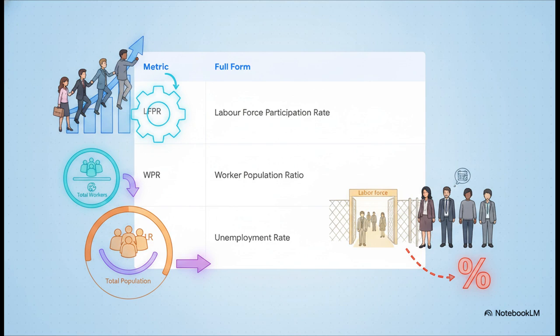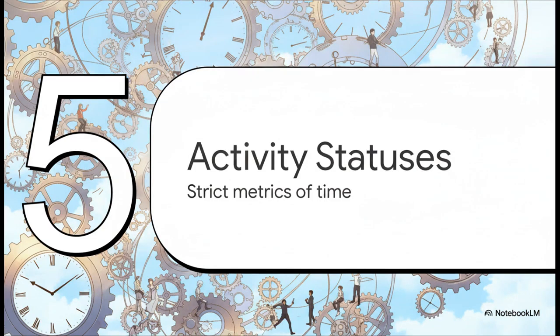Next is the WPR, the Worker Population Ratio. The formula is total workers divided by the total population. Notice that one looks at the entire population. And finally, the UR, the unemployment rate, which we looked at earlier. Remember, unlike the WPR, the UR strictly looks at the percentage of unemployed people only among those who are actively in the labor force.